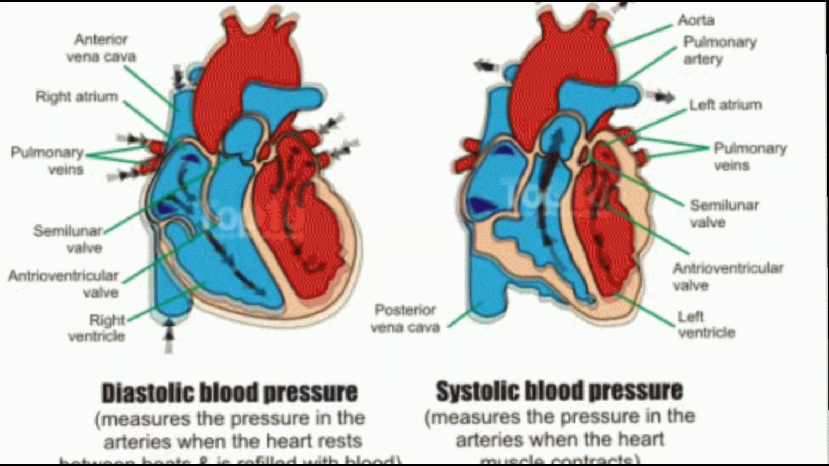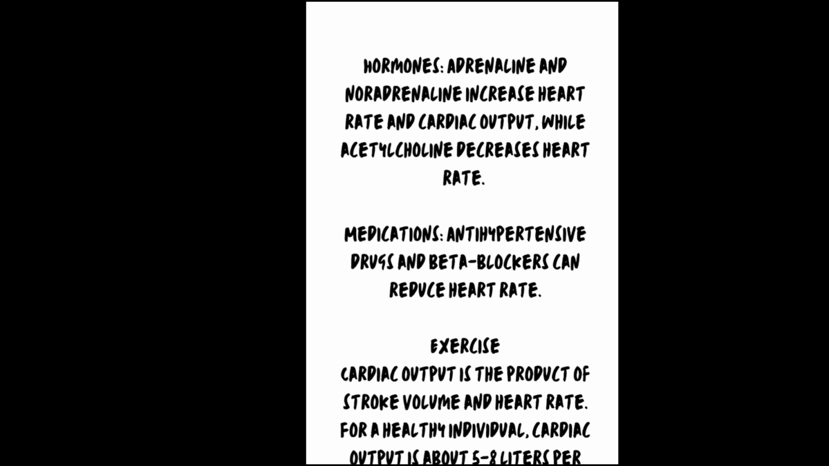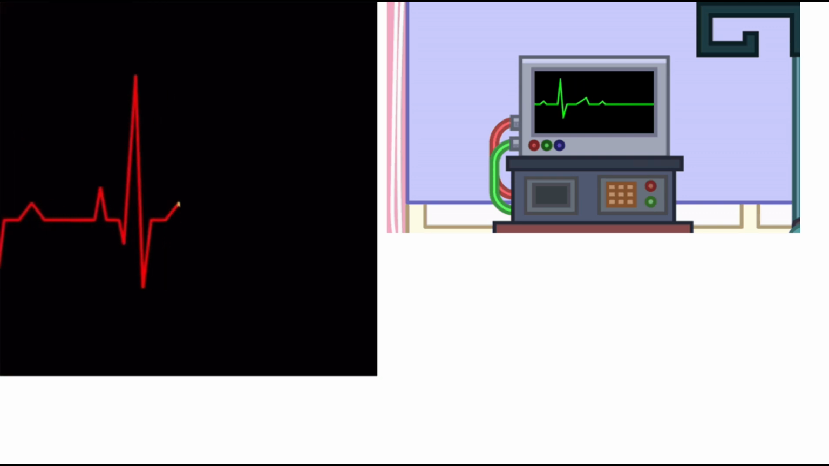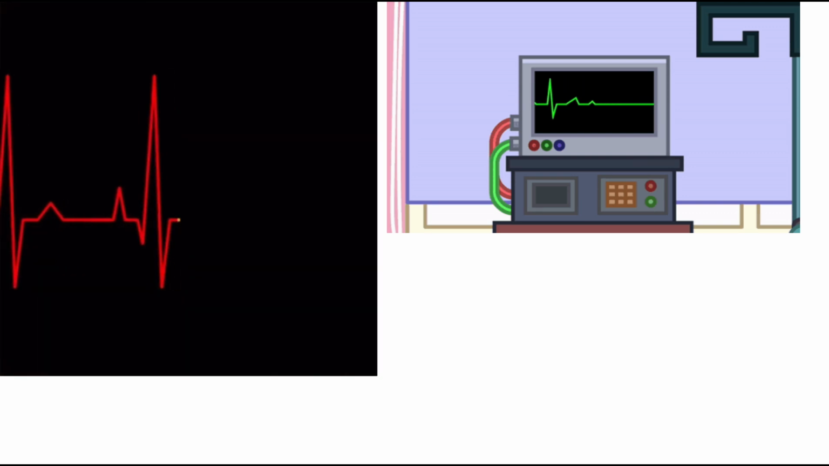Age: as you age, your heart valves get stiff and make it hard for your heart to fill with blood. Blood pressure: high blood pressure requires your heart to pump with more force. Hormones, adrenaline and noradrenaline, increase heart rate and cardiac output, while acetylcholine decreases the heart rate. Medications: antihypertensive drugs and beta blockers can reduce heart rate.